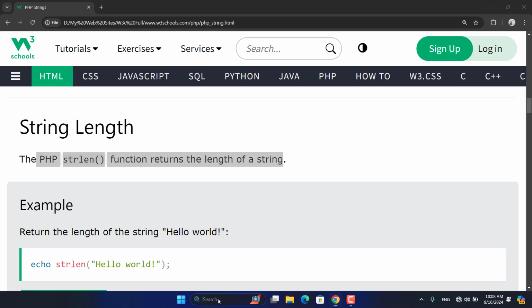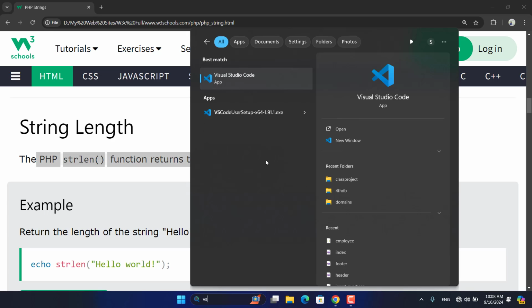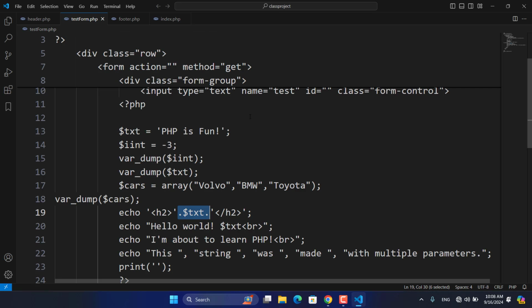So how can we access this? We need to open our code editor, as we worked in previous lessons, using Visual Studio Code. Again, we are using this.